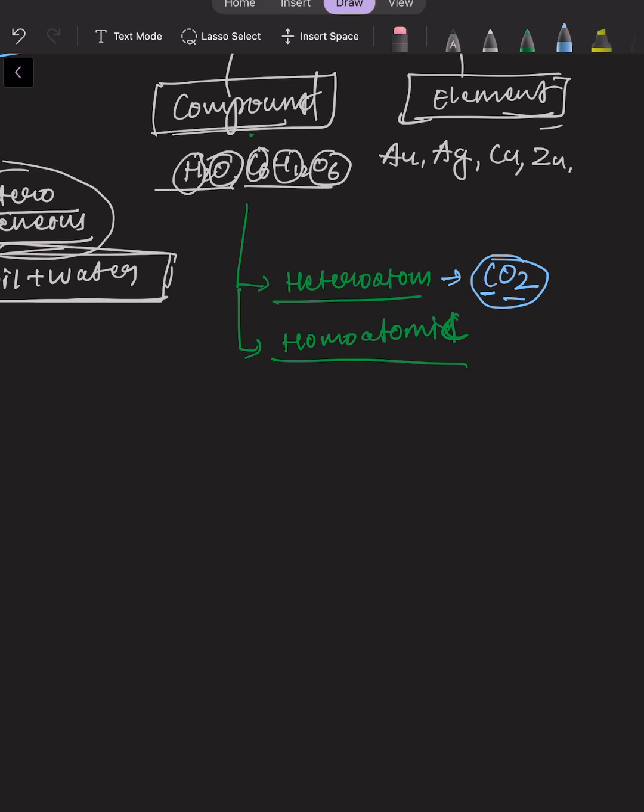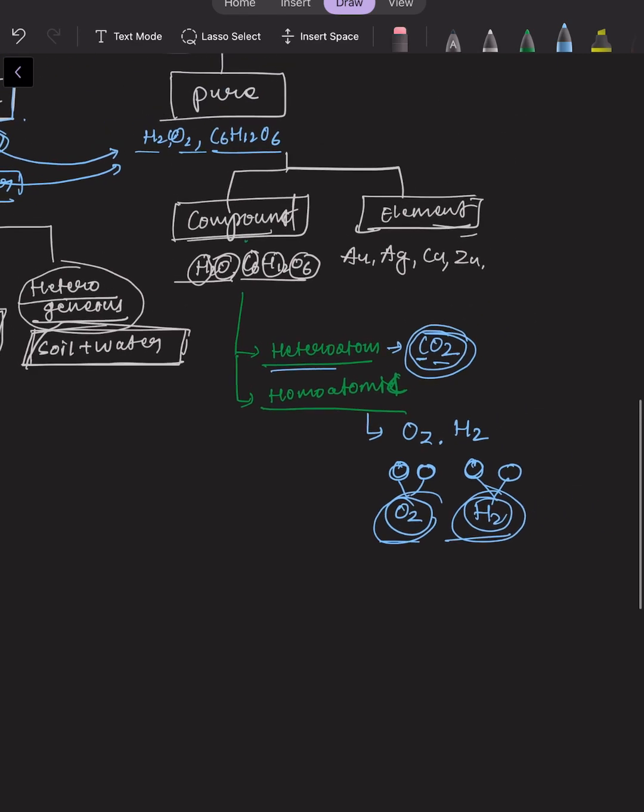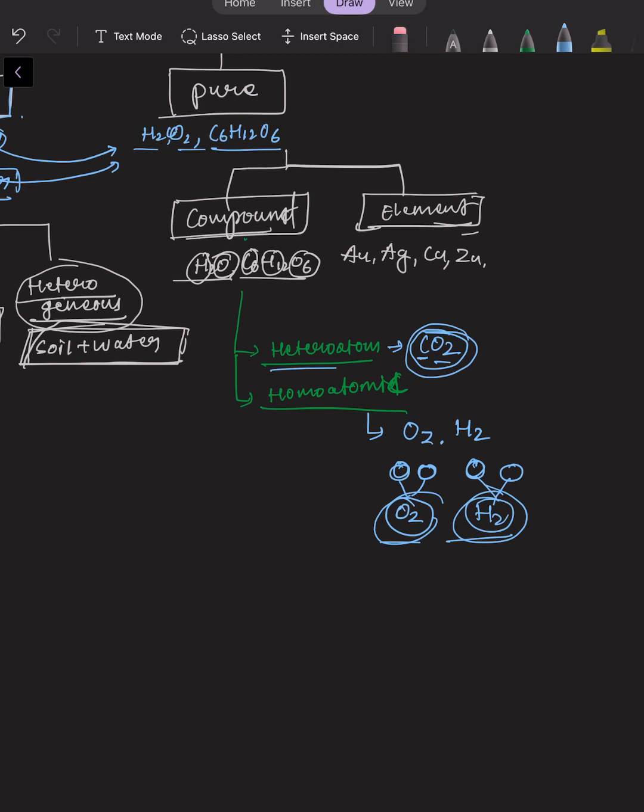Similarly, in case of homoatomic, when two similar elements are combined, then this will be known as homoatomic. So examples of homoatomic are O2, H2. Here we can see that two atoms of oxygen are combined to form an O2 molecule. This is homoatomic. Here two atoms of hydrogen combined to form H2. This is homoatomic. So these are examples of homoatomic, and CO2 is an example of heteroatomic. Okay. In the upcoming video, I will be talking about properties of matter and their measurement.